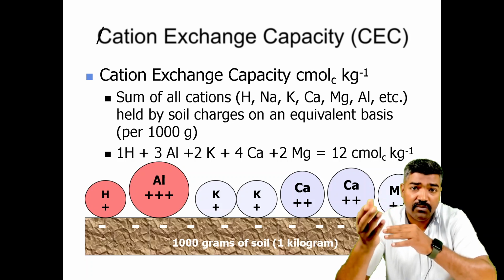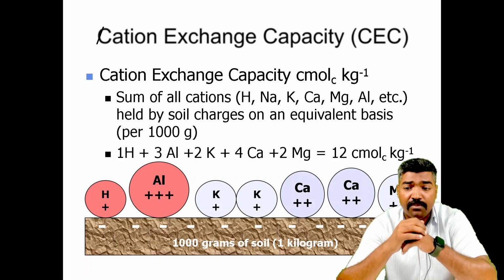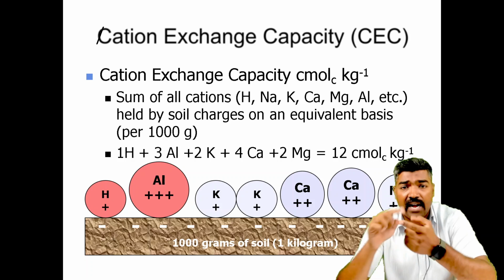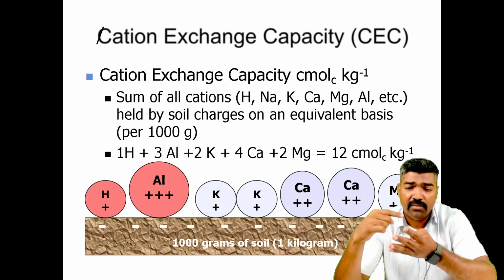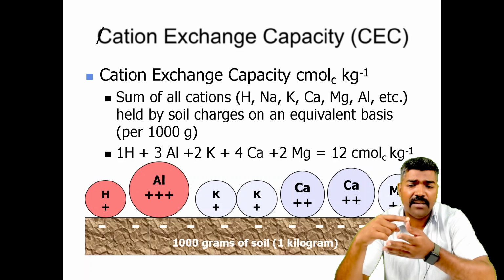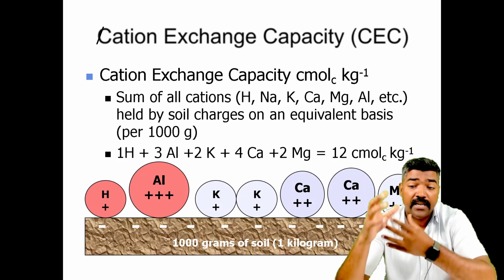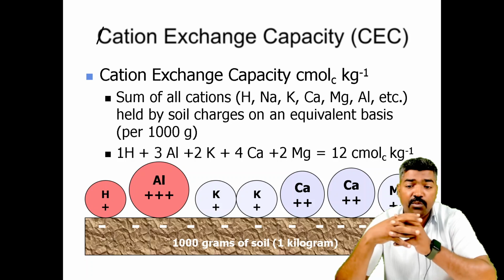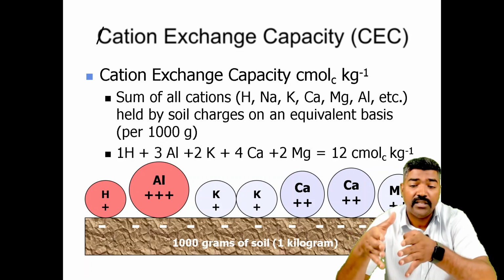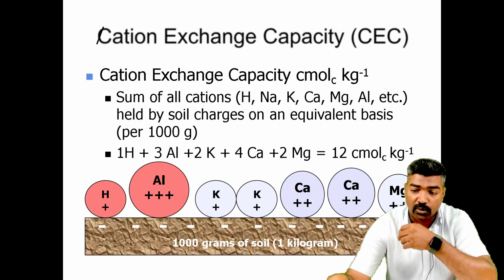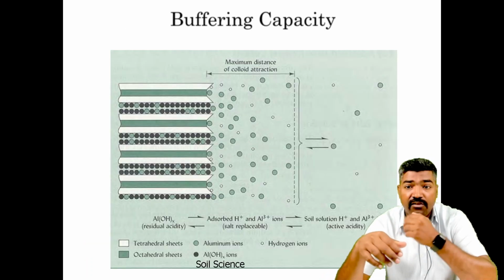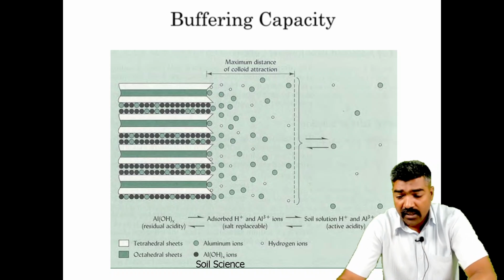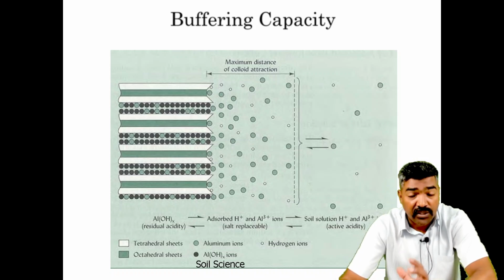It is given in cmol per kg inverse, the sum of all the cations, that is hydrogen, calcium, magnesium, sodium and aluminium, held by the soil charges on an equivalent basis, per 1000 grams of soil, that is per kilogram. So this is the buffering capacity, which has the maximum distance of colloid attraction, and you can have the same reaction mechanism in the soil.